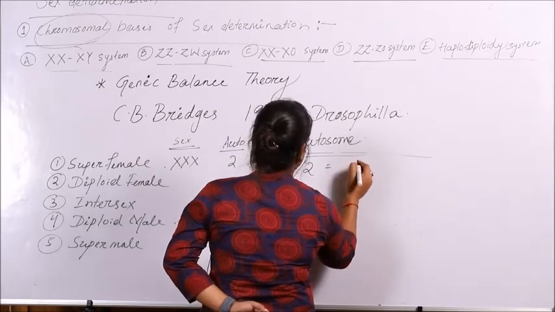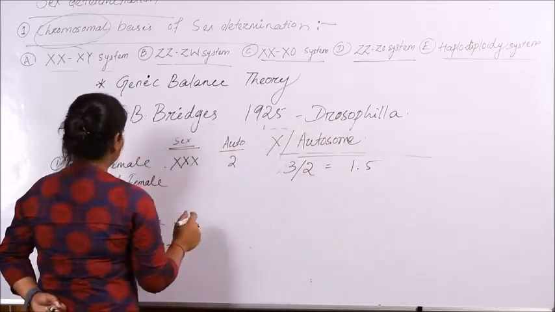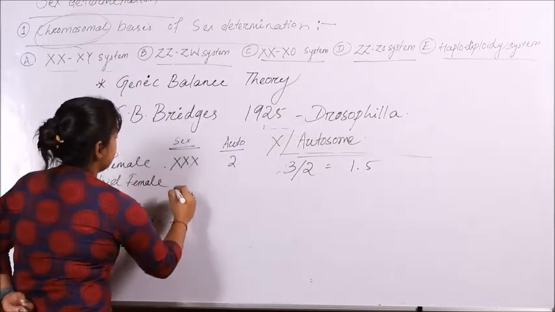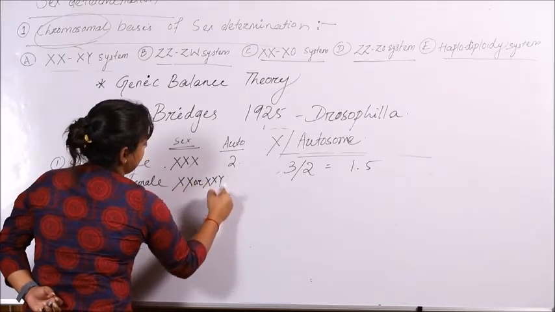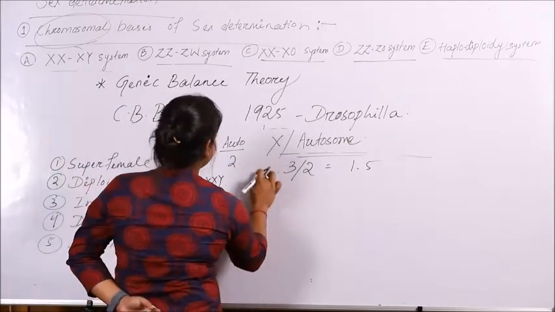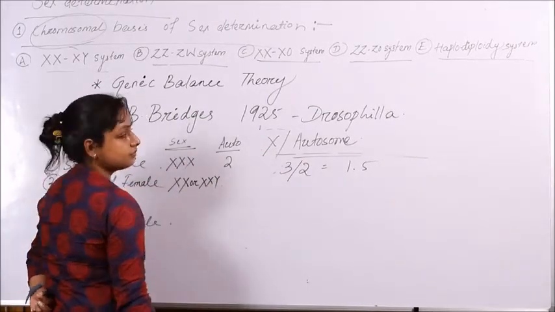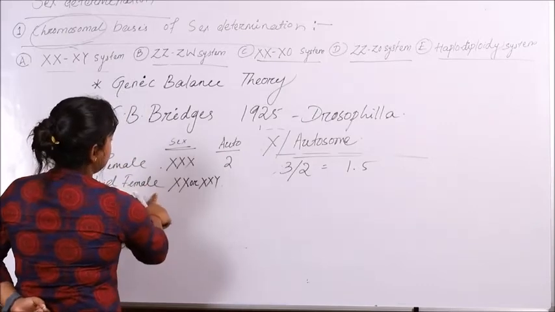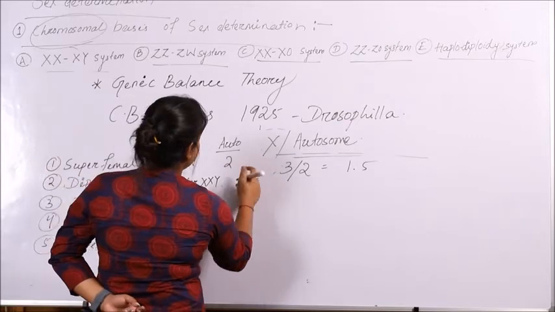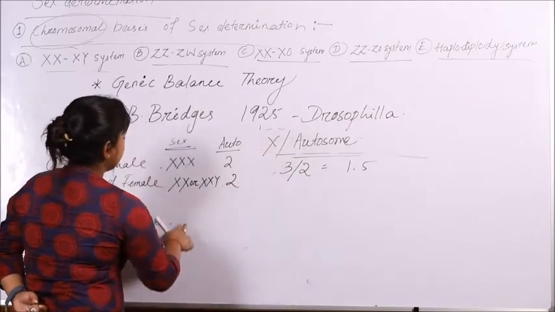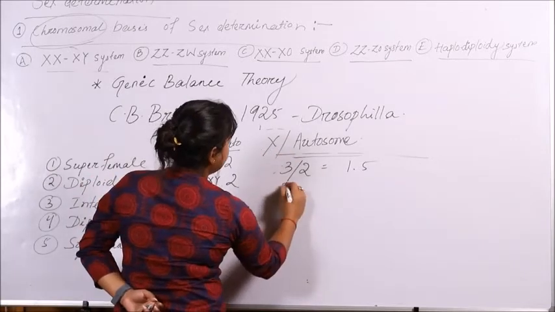So this will be 3/2, which is 1.5. So when we are talking about diploid females, they will have XX or XXY as their sex chromosome, and the number of autosomes will be 3. So in case of diploid females, the sex chromosome will have XX or XXY and the number of autosomes will be 2. So with 2 X chromosomes, the ratio of X to autosome will be 2/2, that is 1.